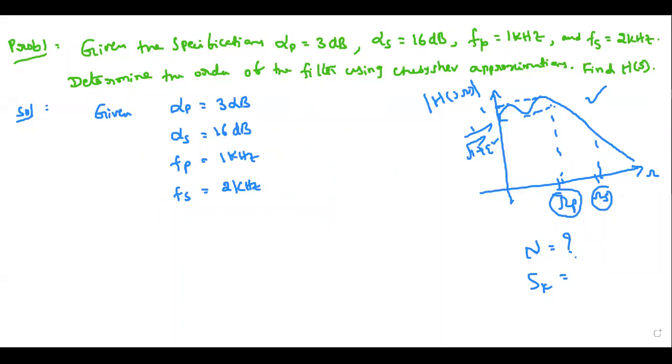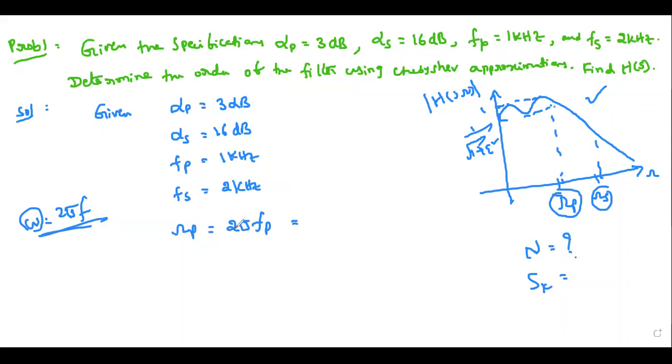Yes, Nandan, any idea? No, sir. See, omega is equal to 2 pi f. Everybody knows this. Omega is the symbol we use for analog, the other symbol for digital. Otherwise, the meaning is the same.